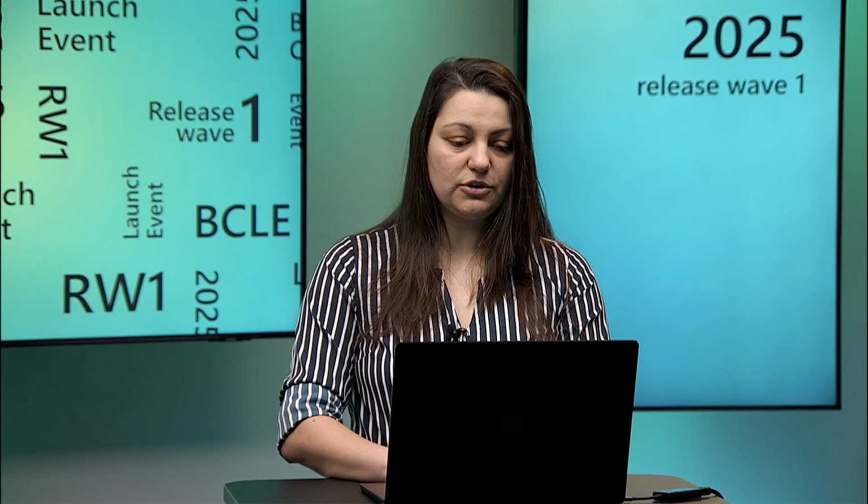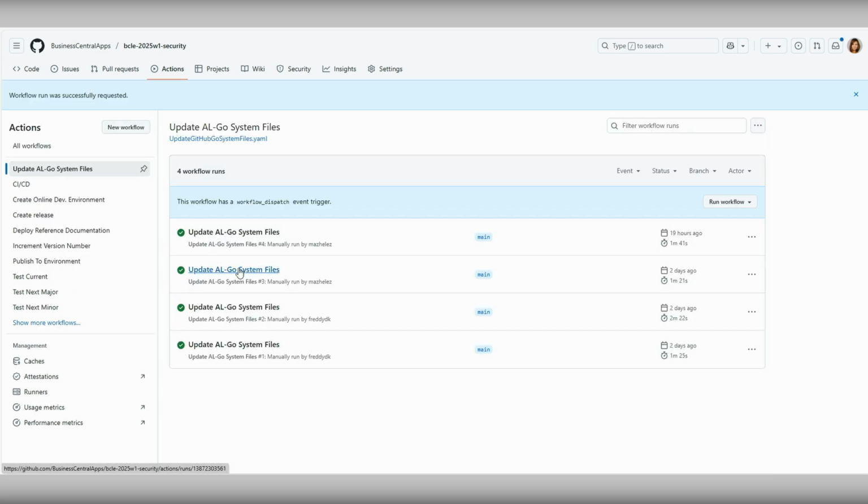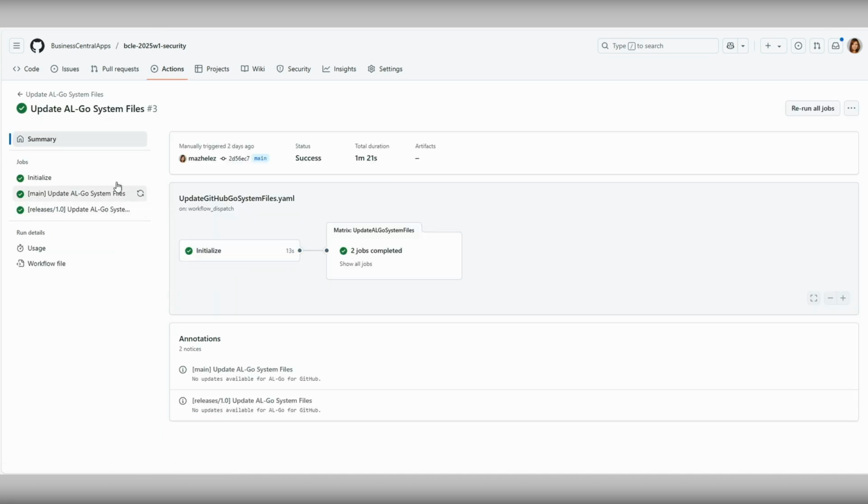Now, off to a short demo where I'm going to demonstrate quickly. When you update AL-Go system files, there is a new field where you can specify a list of branches to update. You can use wildcards, and you can use as many branches as the input allows. I'm not going to wait for this to finish, I'm just going to show you what the result is. You can verify on the repository that there are indeed two branches that match these patterns, and the workflow runs on both of them.